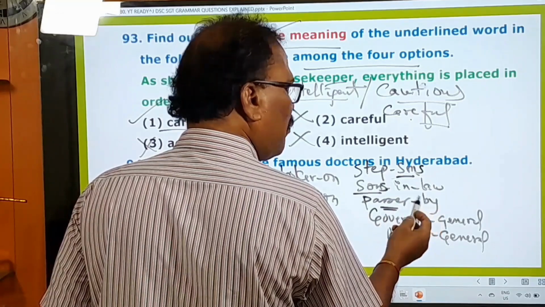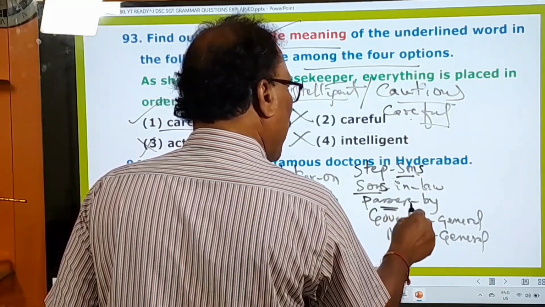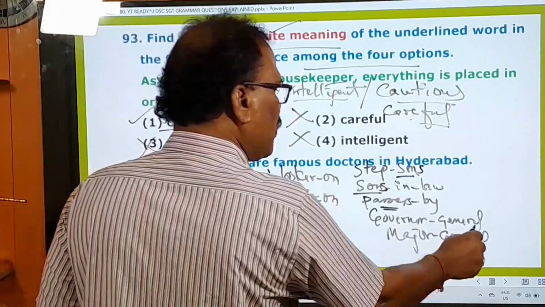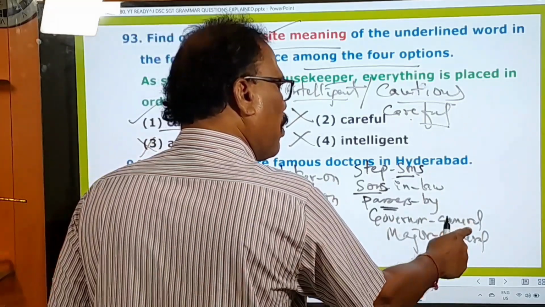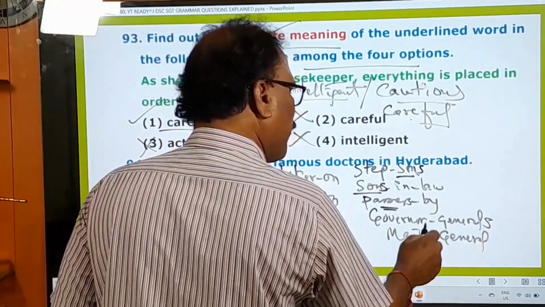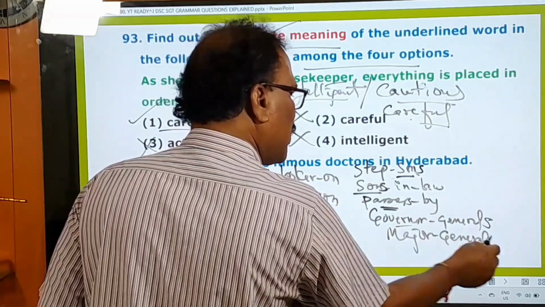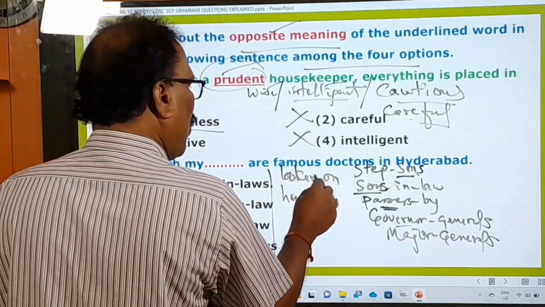Passerby, what is the important word in this? Base word means passers. Passers-by, prayanikulu. Governor general, whether governor is important or general important. Governor generals, okay. Governor generals, major generals, okay. Lookers on, hangers on.